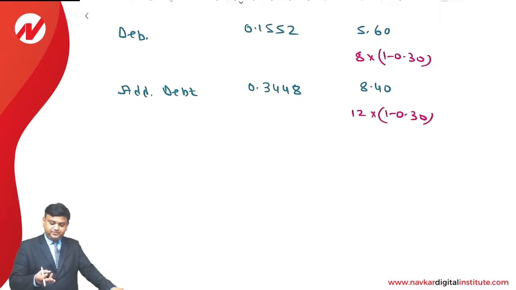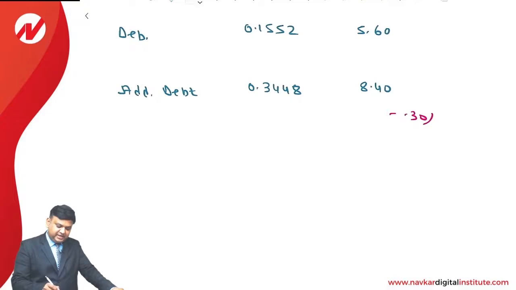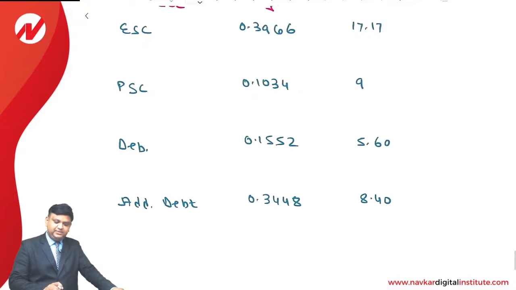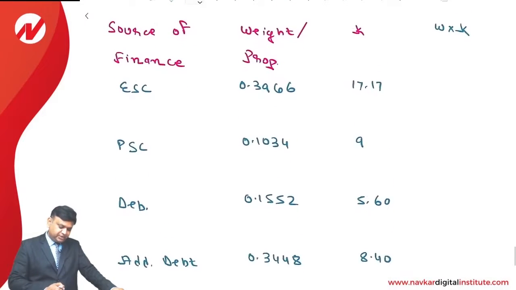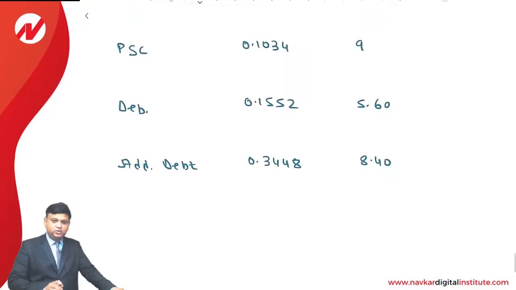At the time of redemption also, there is no premium or discount. Subject to fulfillment of all these conditions, you can go for this kind of shortcut formula for KD or for KP, because for KP also it is 9%. So cost of capital into weight, that is the way weighted average or overall cost of capital will be calculated.